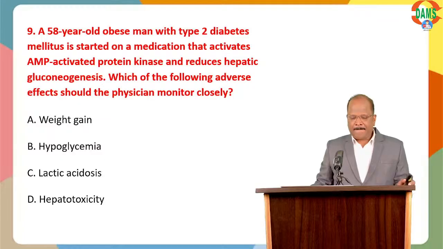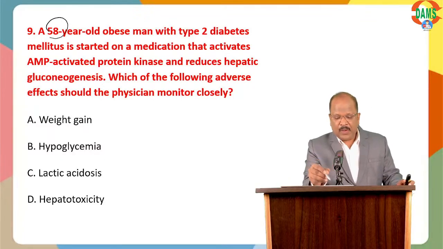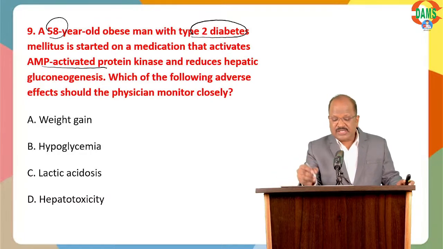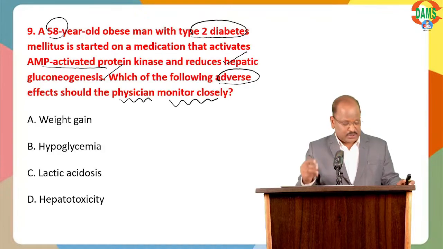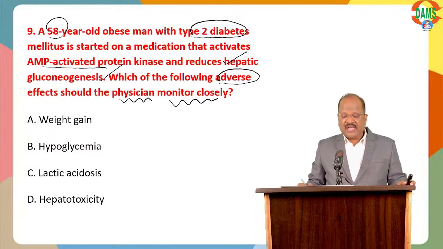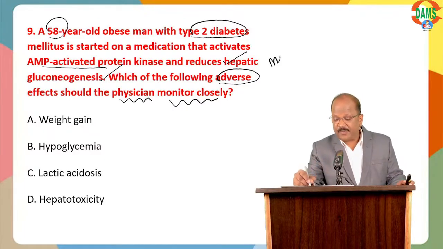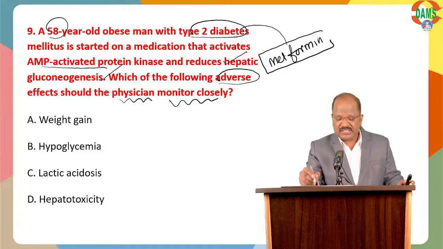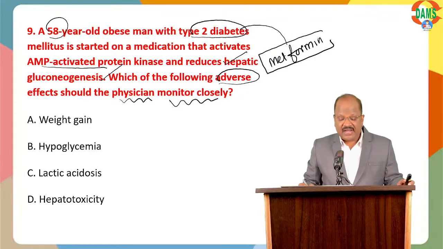Next, are we ready? A 58-year-old obese patient with type 2 diabetes is started on a medication that activates AMPK protein kinase and reduces hepatic gluconeogenesis. Which of the following adverse effects should the physician monitor closely? Yes, good. Here we are talking about metformin. Metformin, one of the AMPK activators, is an oral anti-diabetic, a very good drug for type 2 diabetes. It may cause the seriously adverse effect of lactic acidosis.